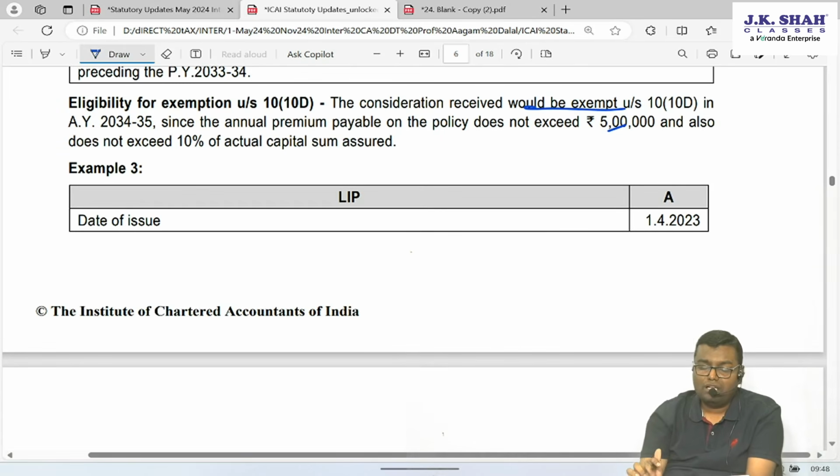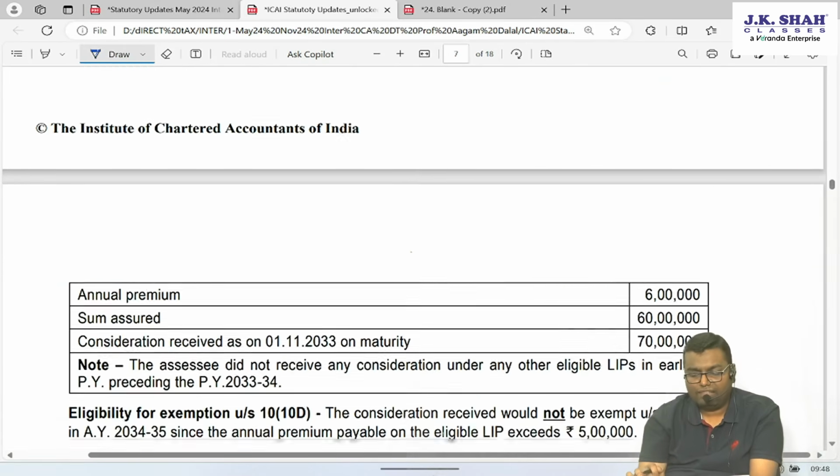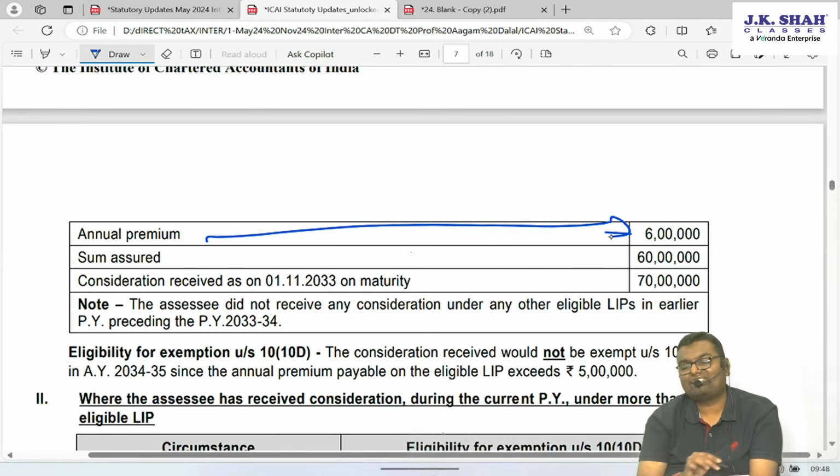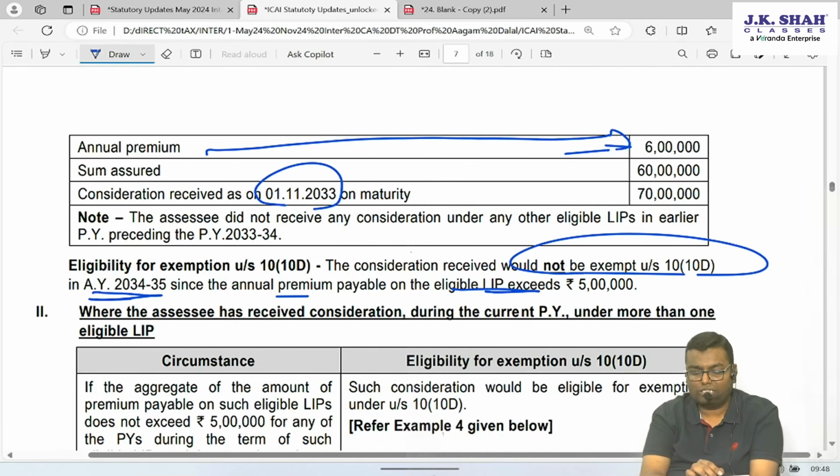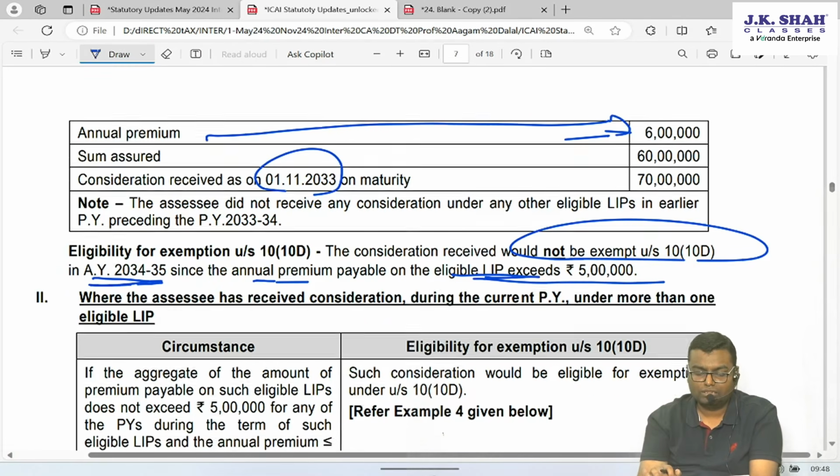Third example, policy taken on 1st April 2023. Premium is 6 lakh. Can I say more than 5 lakh? And only one policy is there whose individual premium is more than 5 lakh. Whenever this policy will get matured, in the year of maturity, that is in the previous year 33-34, surplus will be taxable in IFOS. So it will not be exempt. In assessment year 34-35, it will be taxable. But only surplus will be taxable.